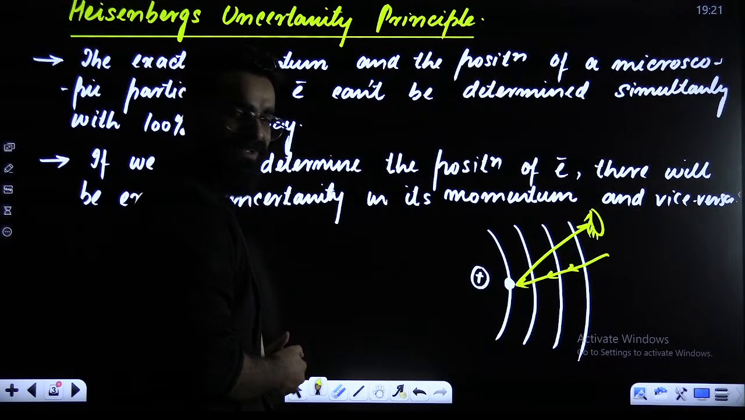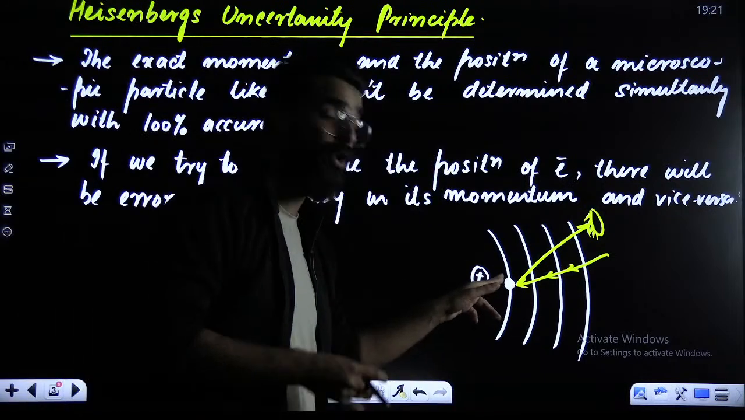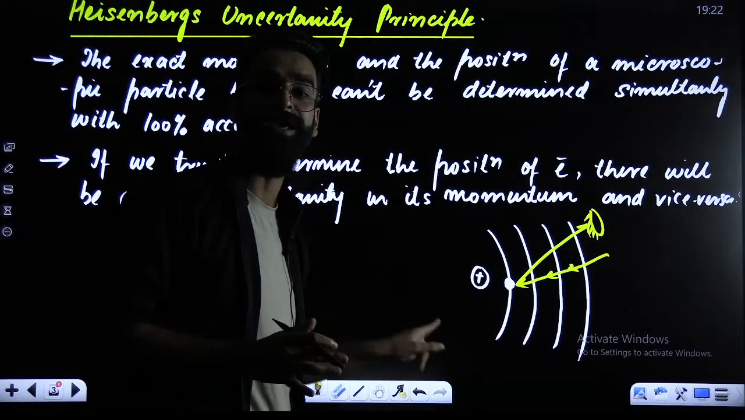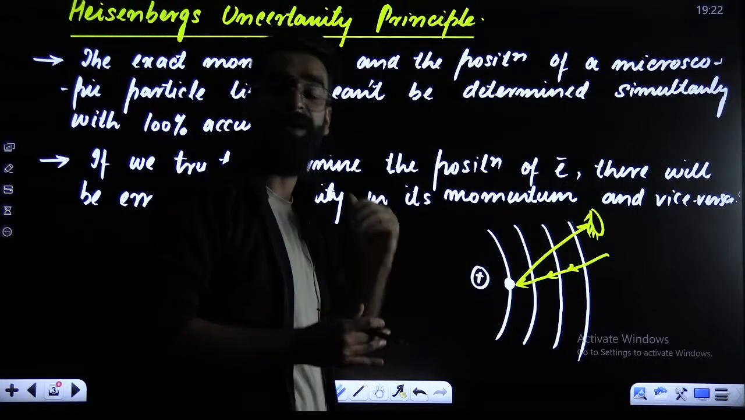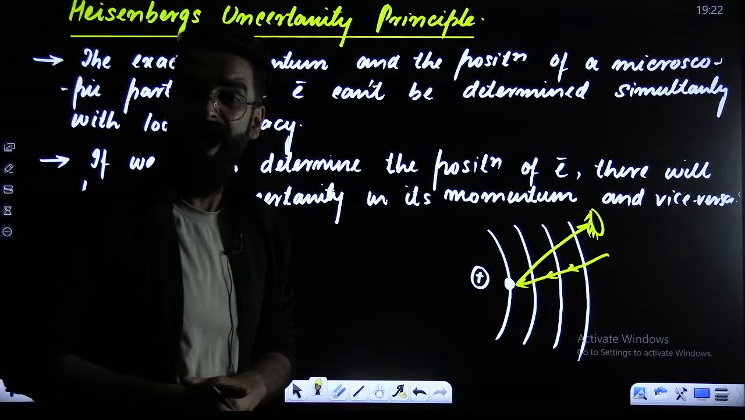What's going to happen? The electron is going to absorb that energy. And when the electron absorbs that energy, the speed with which it was moving changes, and now the electron will be moving with a different speed after absorbing that energy. Right? That's something which is going to happen.